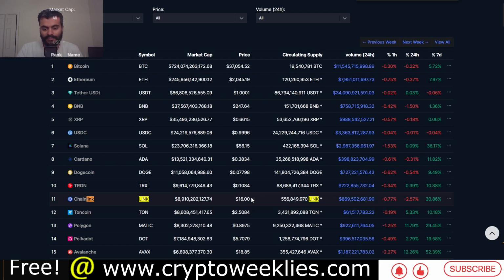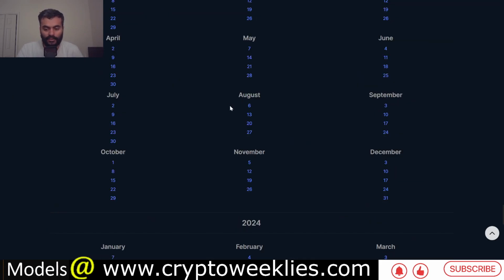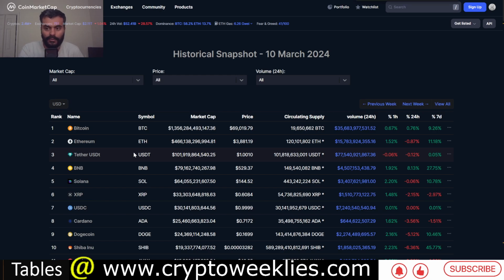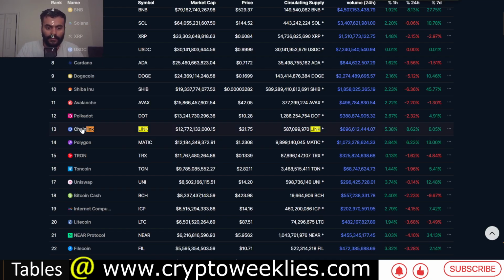Potentially at that point the price was at $16. One might say that if it goes back to $16, it might be at a similar spot, considering the tokenomics have changed, or new tokens have been issued. But even if we take March 2024 as an example and do the same analysis, Link was at the 13th spot. So not too bad, it just relinquished one spot.